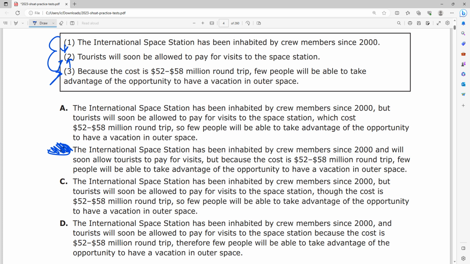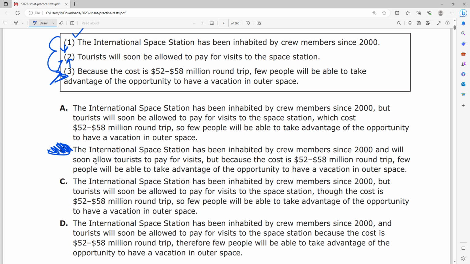It says the International Space Station has been inhabited by crew members since 2000. Okay, so that was number 1, and it's in the front. Okay, that's integrated perfectly fine. The International Space Station has been inhabited by crew members since 2000, and will soon allow tourists to pay for visits. Okay. What did I say, right? Choices 1 and 2 go hand in hand. It's okay. And that "and" is fine.